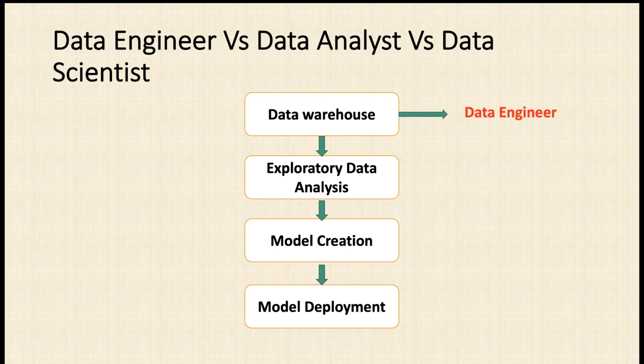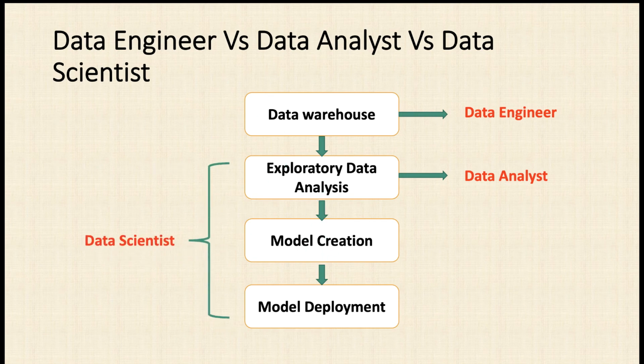The data engineer has to manage that data and forward it to the data analyst. The data analyst will do some cleaning, then perform some exploratory data analysis steps on that data. And the major role of the data scientist comes over here.